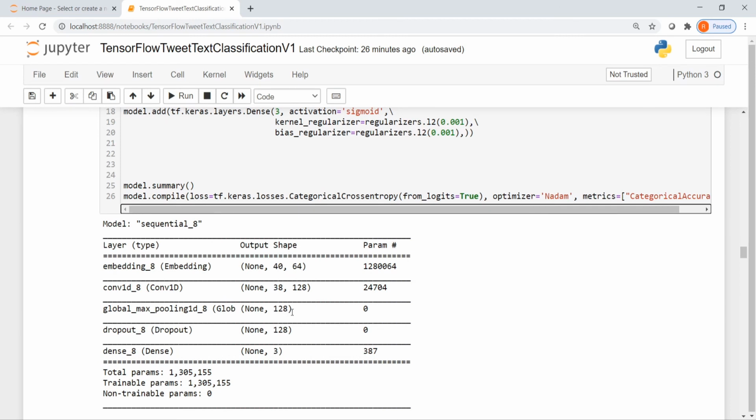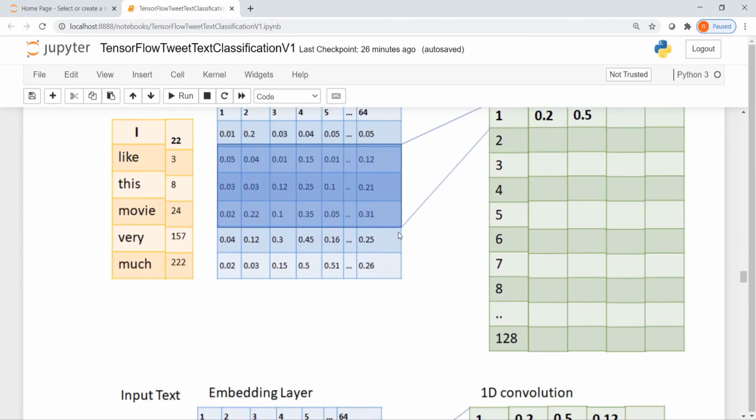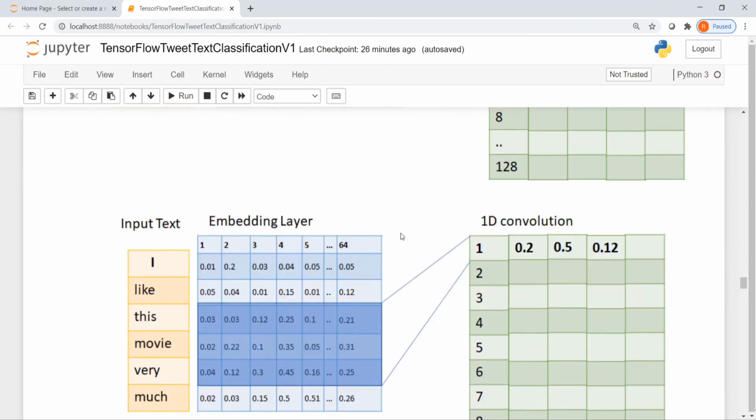From these 128 values, you will give it to a dropout layer, and during the training process, some of these outputs will be made 0 and then fed to the dense layer. So this is the definition of our neural network, a simple convolutional neural network.